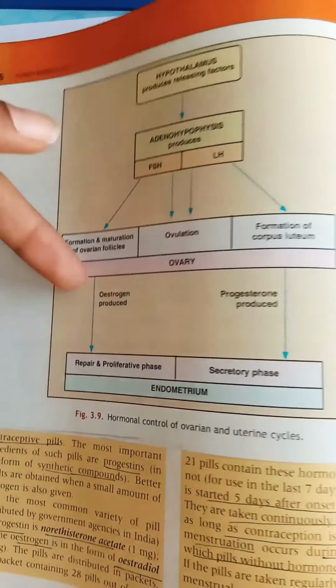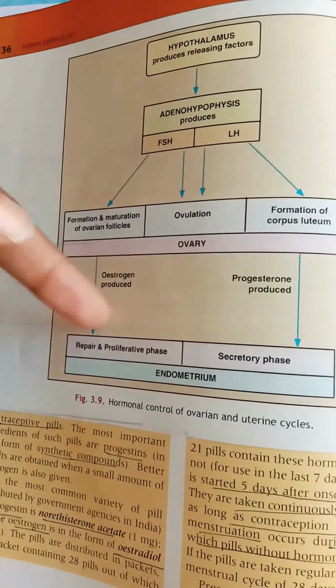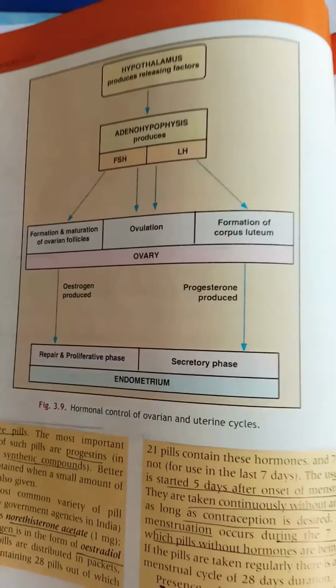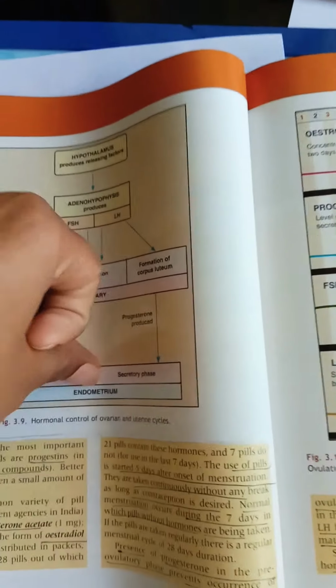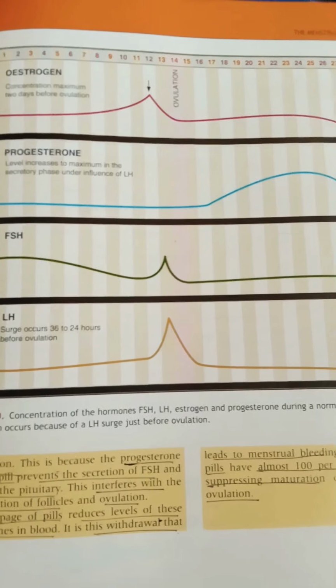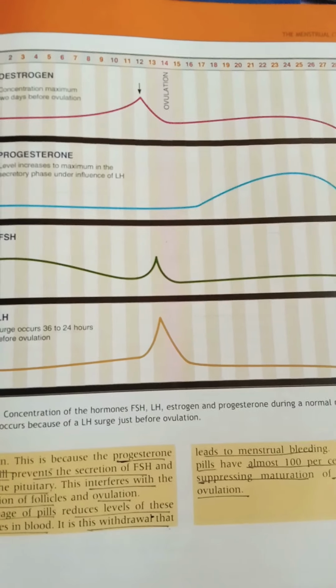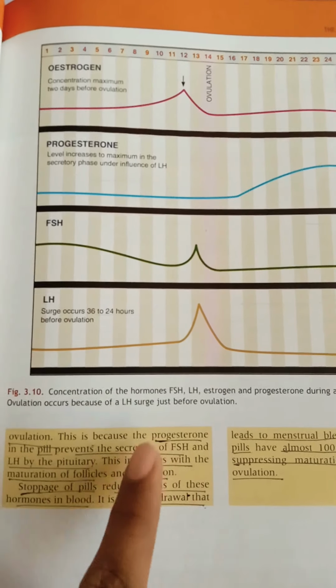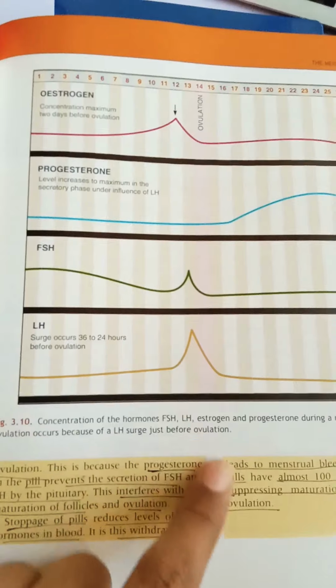So in the ovary, estrogen is produced, progesterone is produced. What does estrogen do? Repair and the proliferative phase; progesterone, the secretory phase. So this is about the endometrium. So how the ovarian cycles are acting upon our endometrium. So this is the concentration of hormones FSH, LH, estrogen, progesterone during a normal menstrual cycle. Ovulation occurs because of LH just before ovulation. This we have been saying from the start.